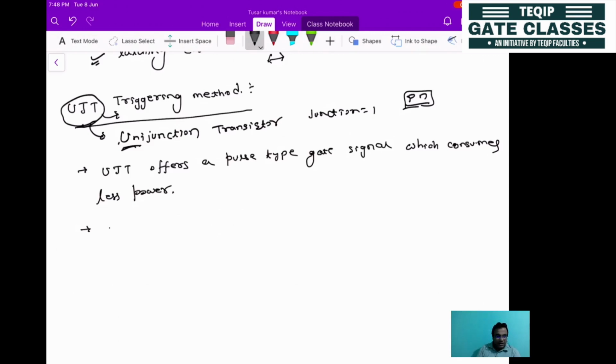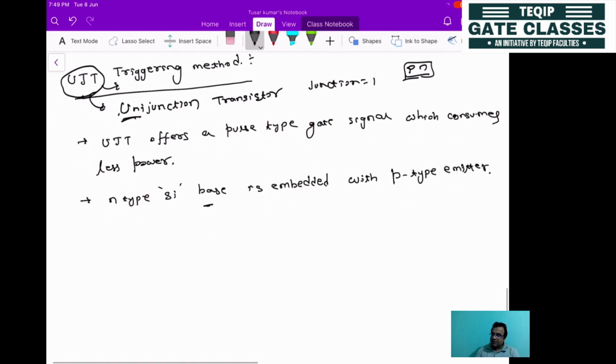It is designed when an N type silicon base is embedded with a P type emitter, and that results in a unijunction transistor.